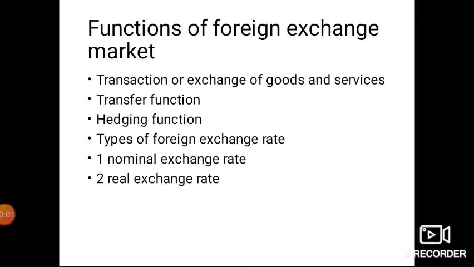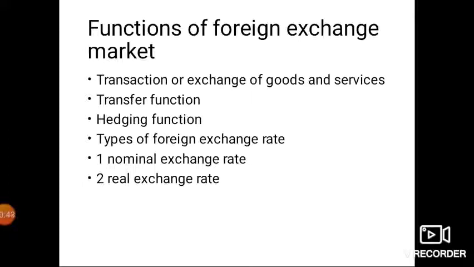These may be fixed assets, current assets, or financial assets. Fixed assets, as you know, are buildings and machinery. Then current assets, and financial assets: securities, bonds, and shares. Suppose I want to purchase assets in the USA, so definitely I must have dollars. So the demand for dollars will increase.